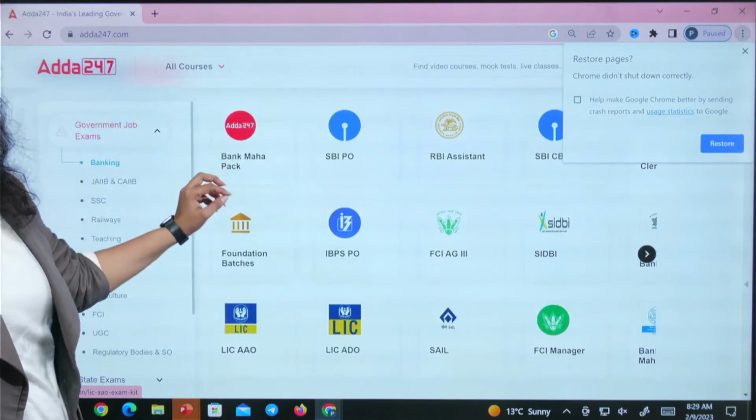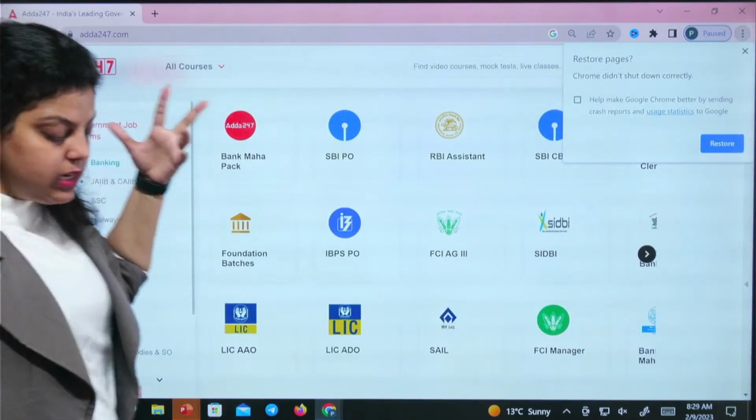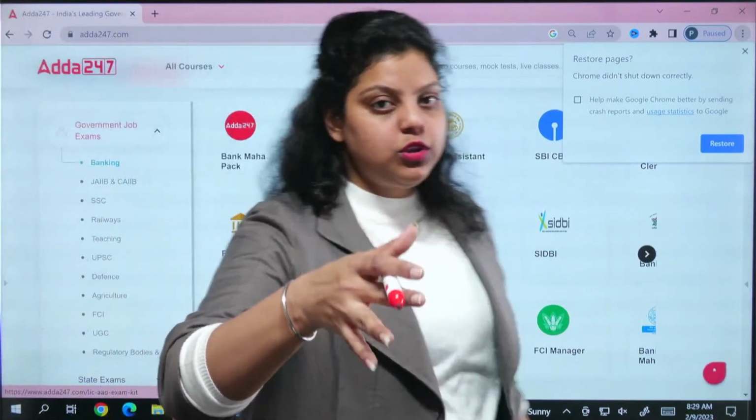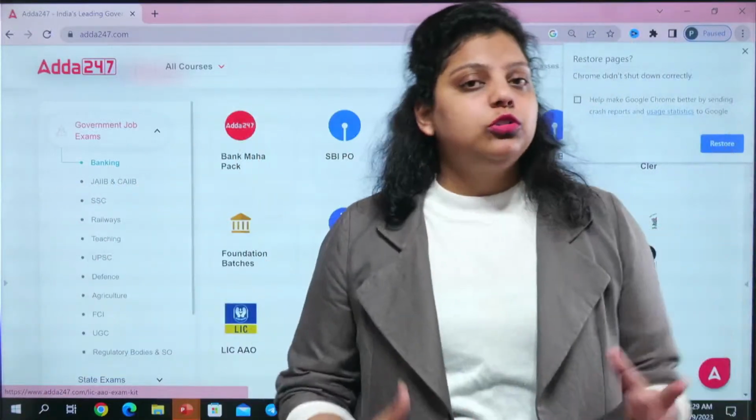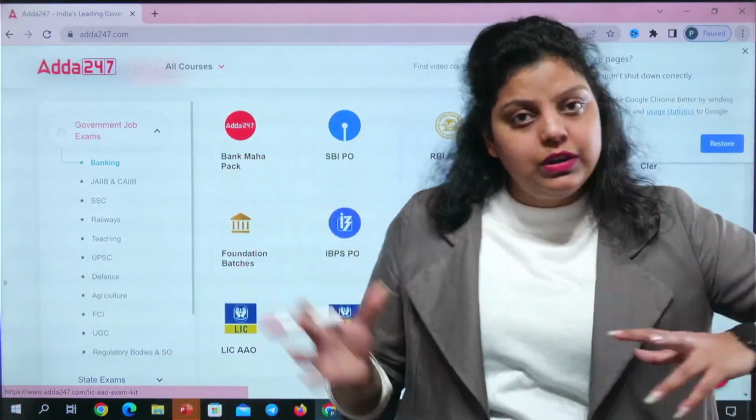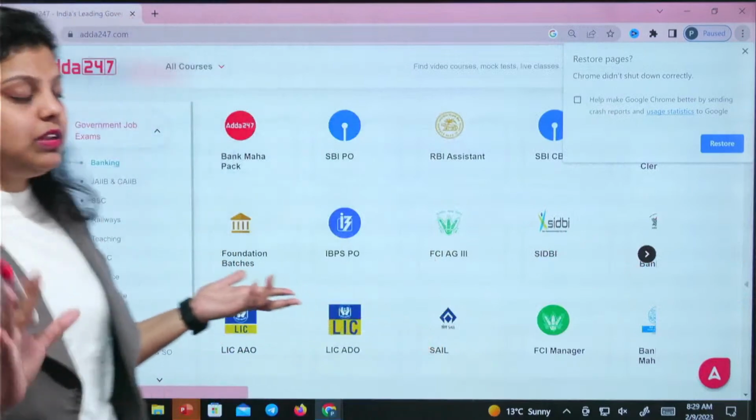But in the Mahabatch, you will be getting in future revision batches, MCQ batches, your ebooks, test series, numerical batches, everything will be available. Case study batches, everything will be available.